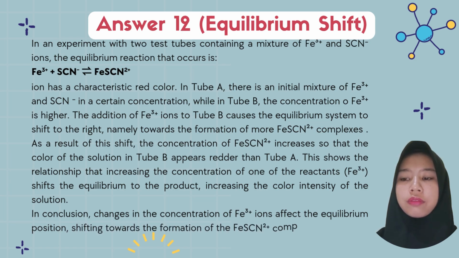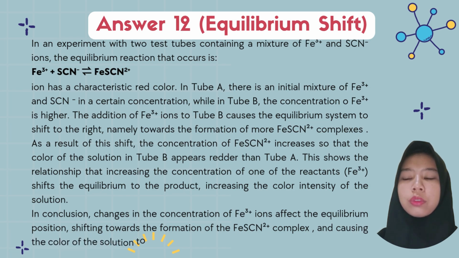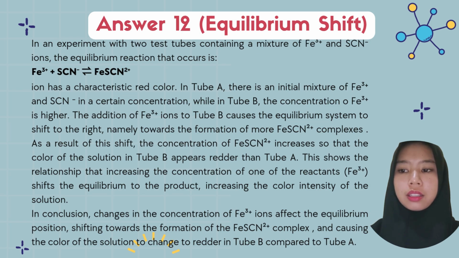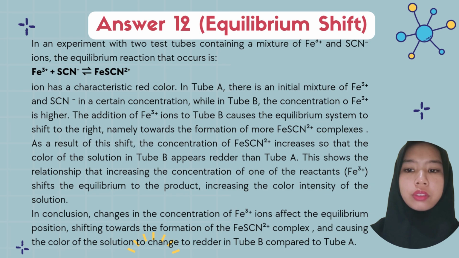The addition of Fe3+ ions to tube B causes the equilibrium system to shift to the right, namely toward the formation of more FeSCN2+ complex. As a result of this shift, the concentration of FeSCN2+ increased, so that the color of the solution in tube B appears redder than tube A.